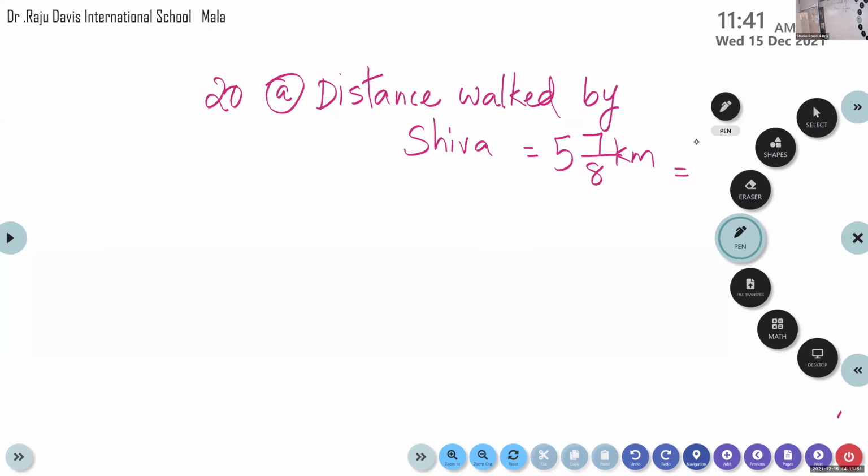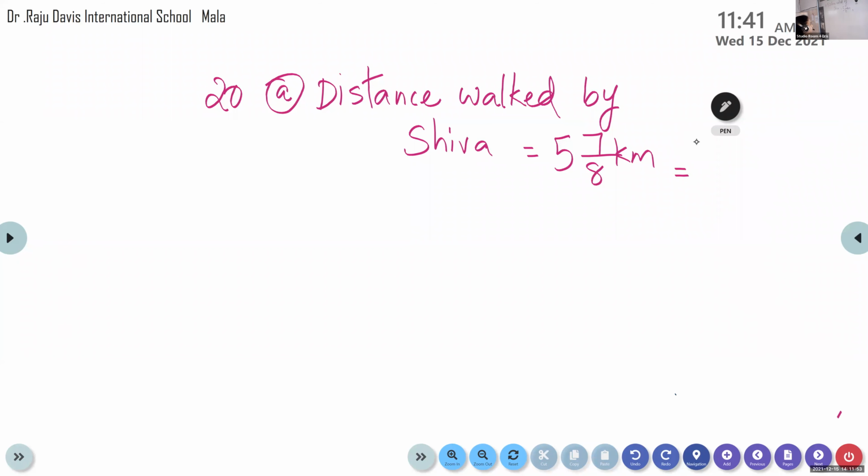You can do it fast. 5 times 8, 8 5s are 40. Yes, 47 by 8 kilometer. So the distance walked by Shiva was given in mixed fraction 5 and 7 by 8. When you convert into improper, you get 47 by 8.